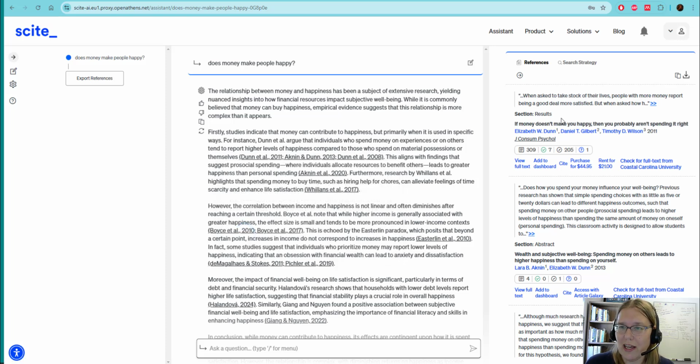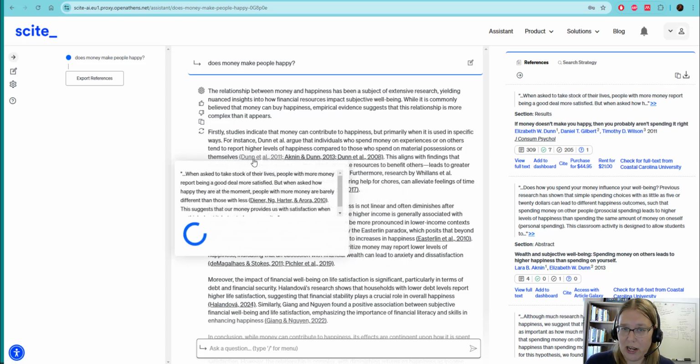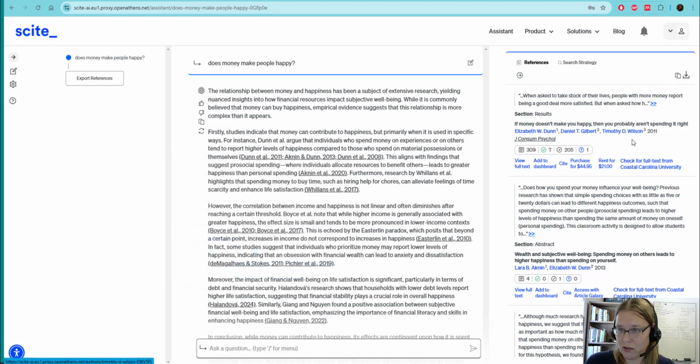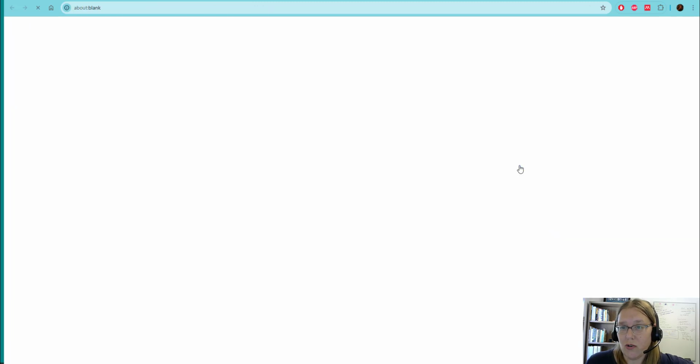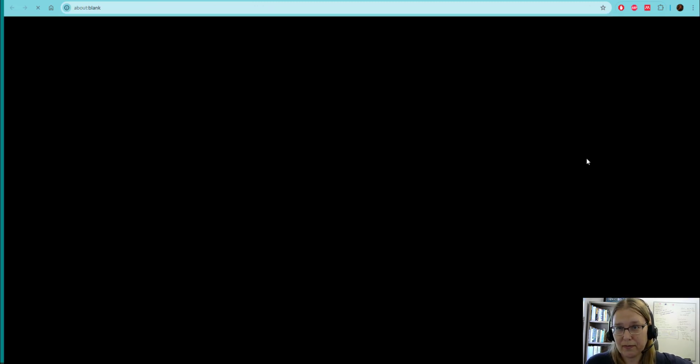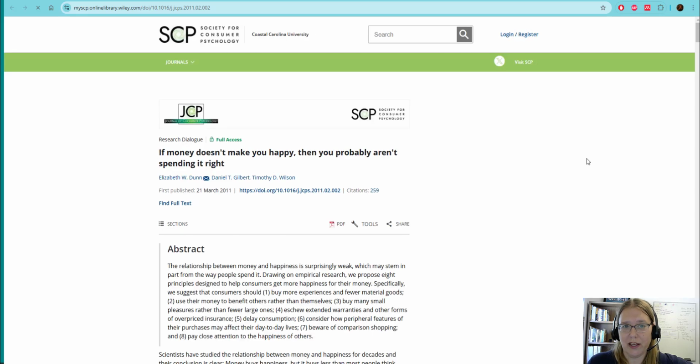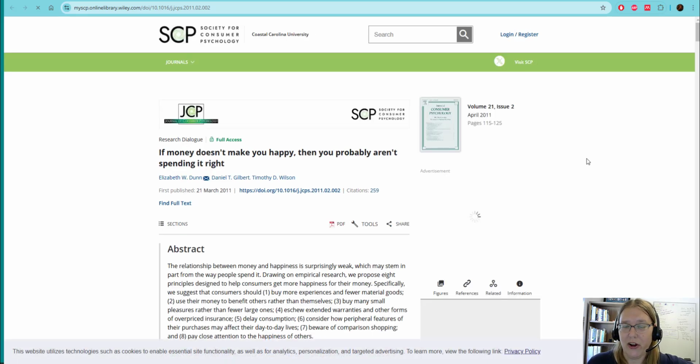So what I like is that this first article, Done et al., here's the citation to it. It's an article called "If Money Doesn't Make You Happy, Then You Probably Aren't Spending It Right." That sounds really interesting, and it's from the Journal of Consumer Psychology, and we have a link to view the full text. So if we click that link, it should go out and find the article. So here is that article.